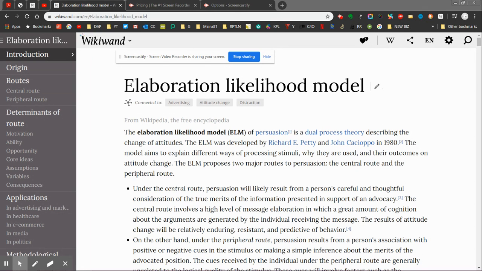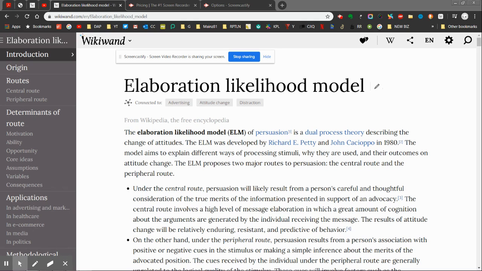The Screencastify. So this is an idea called the elaboration likelihood model. Okay, this is an idea from psychology, from persuasion psychology. The elaboration likelihood model, ELM of persuasion, is a dual process theory. Dual process theory means that depending on the type of information and the type of person receiving the information, they might process it in one of two ways. Okay, there's only two ways, dual.